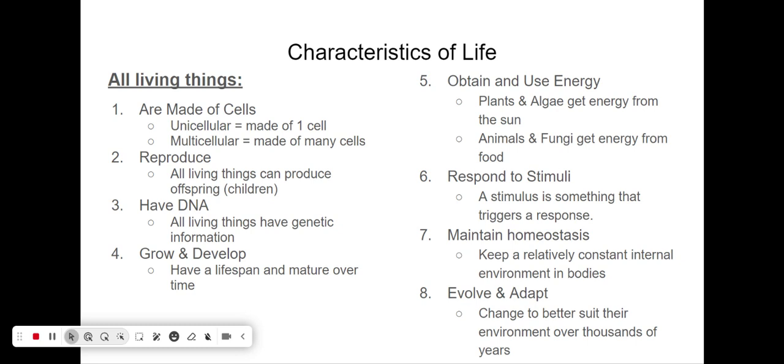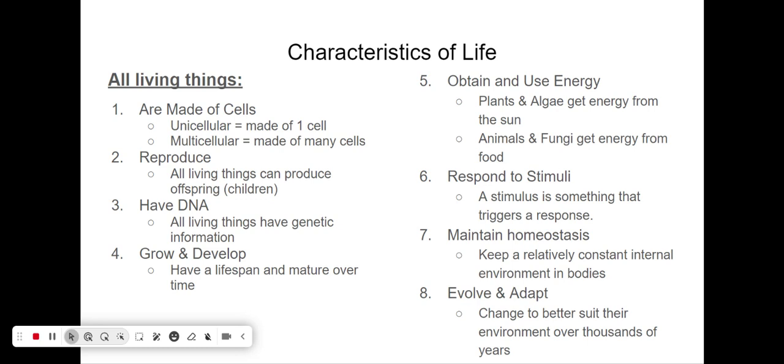So all living things are made of cells. Bacteria, algae, they are unicellular, they're only made of one cell. Humans, plants, animals, most fungi are multicellular, they're made of many cells. All living things reproduce. They have to be able to reproduce offspring or children in order to be considered alive.